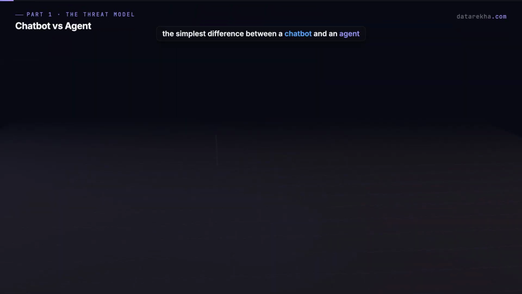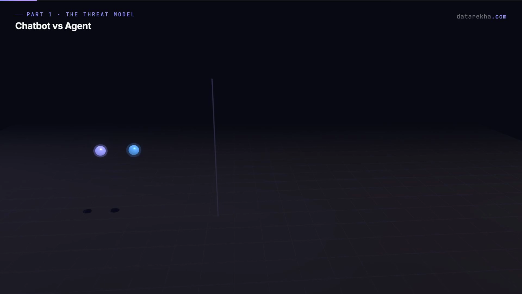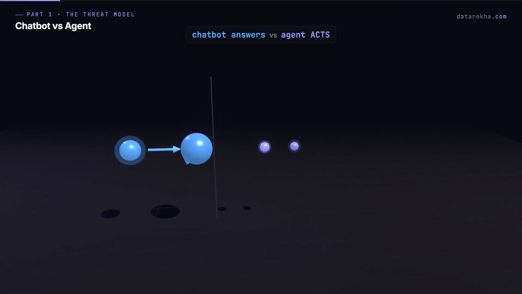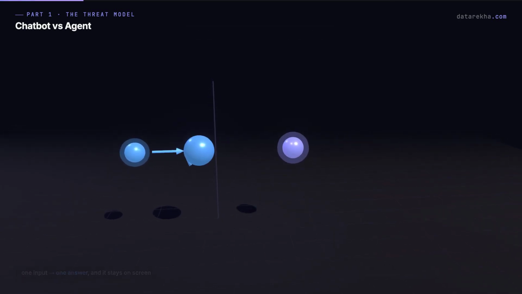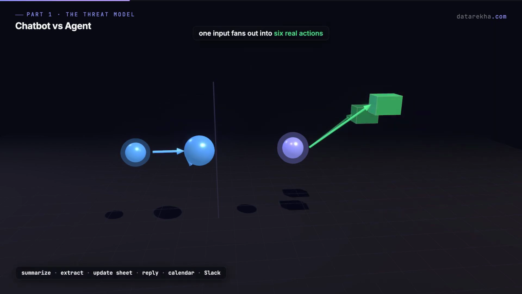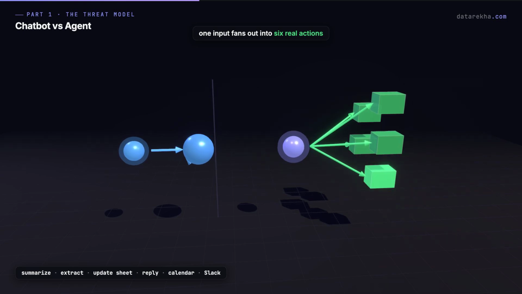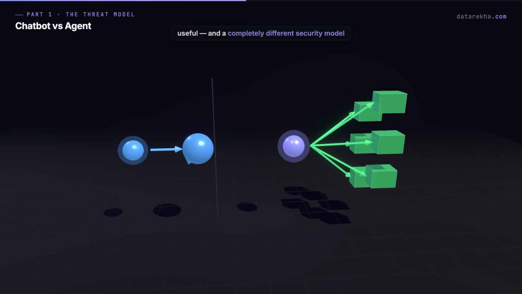Let us begin with the simplest difference. A chatbot answers. An agent acts. A chatbot might summarize an email. An agent might summarize the email, extract the invoice, update a spreadsheet, send a reply, create a calendar event, and push the result into Slack. That is useful. It is also a completely different security model.